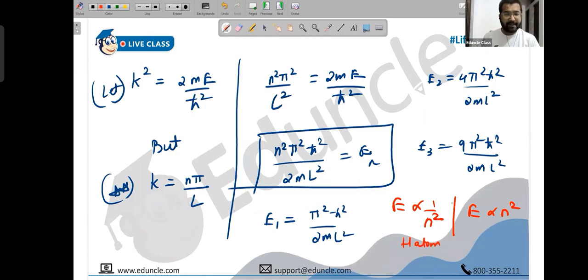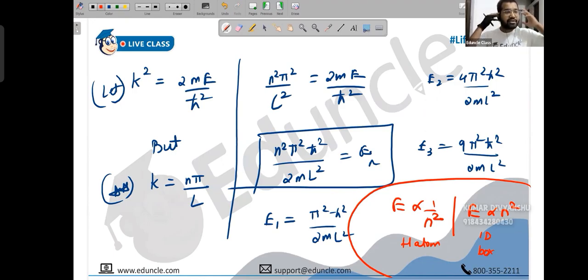Yes, there was Z dependency also. I'm not writing the Z dependency. I'm just trying to make you understand the relations for quantum numbers. And this is the 1D box. So in the exam, if I ask you a ratio problem, be very careful. It is a very common mistake with students. In the 1D box, they end up writing inversely proportional to n square because hydrogen is their favorite. Every time they see minus 13.6 upon n square, they think it's inversely proportional to n square. Now, in the 1D box it is directly proportional to n square.